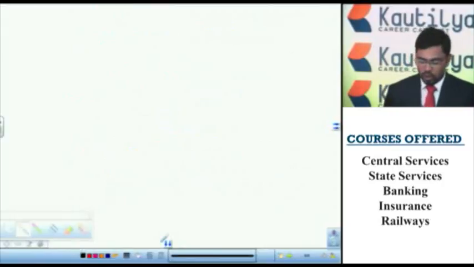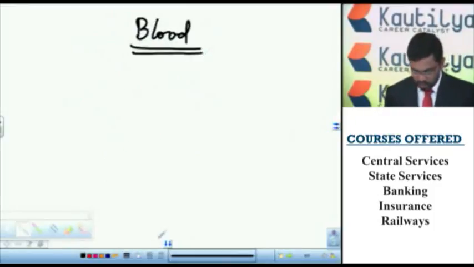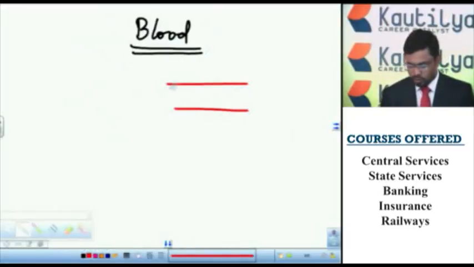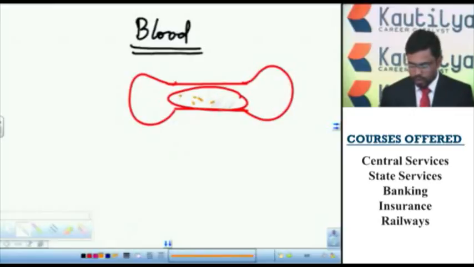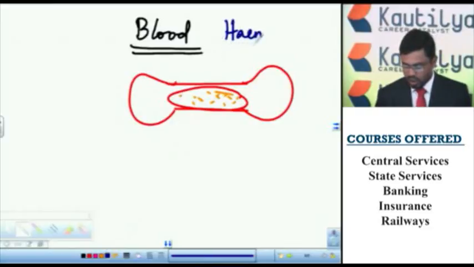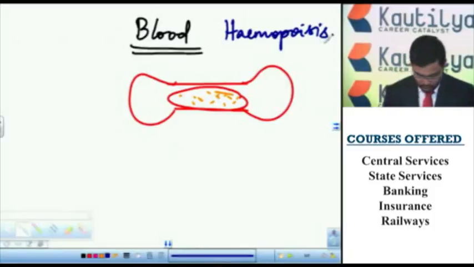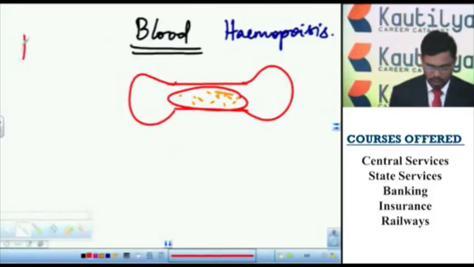Let us discuss the blood. So this blood is a fluid connective tissue. The blood is formed in the bone marrow. This is the bone marrow, the tissue present inside the bone. The formation of blood is called hemopoiesis. And the study of blood is called hematology.